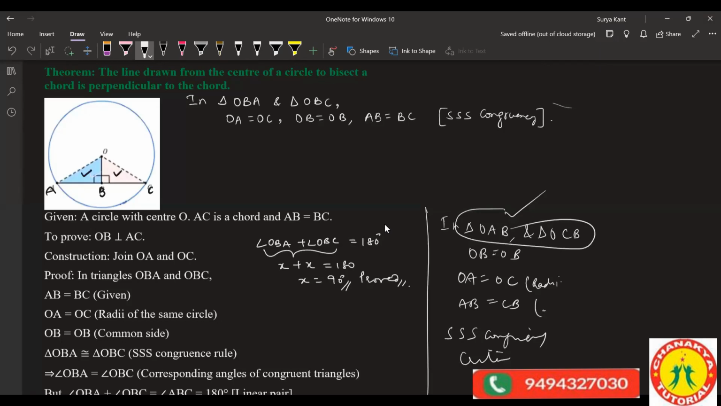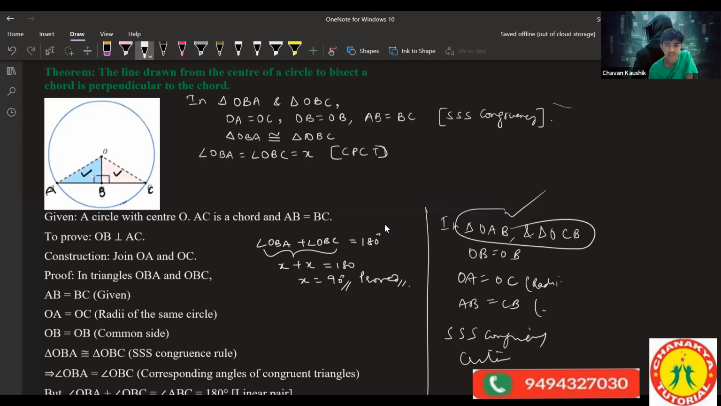Now we can write by CPCT, right? By CPCT you can say, because both triangles are congruent. Now we can write x plus x is equal to 180, that is linear pair. So 2x equals 180, so x is equal to 90 degrees. Angle OBA is equal to angle OBC, which is equal to x. Is it clear to everyone?